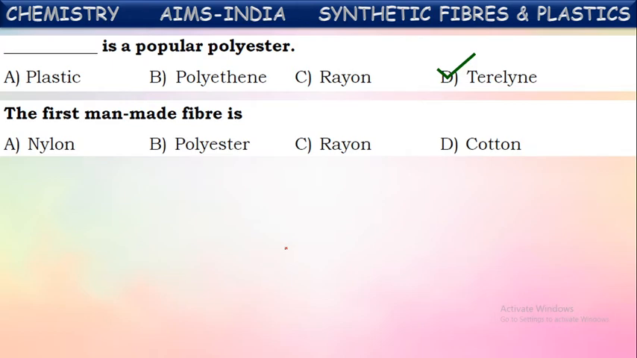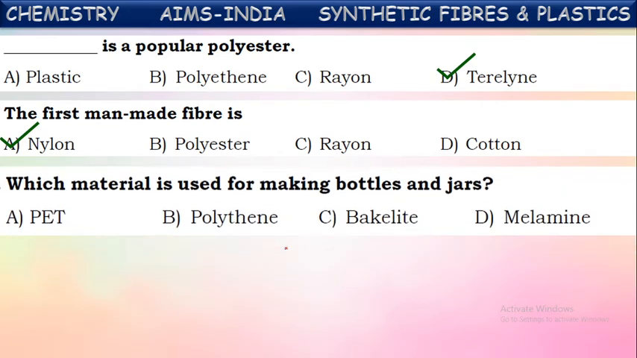The first man-made fiber. Yes, there are so many synthetic fibers we know. Out of these, the first fully man-made material is nylon. Nylon is one of the synthetic materials, synthetic fiber, and it was the first man-made fiber. We know nylon as one of the strongest fibers. It was the first prepared man-made fiber. Okay, nylon.